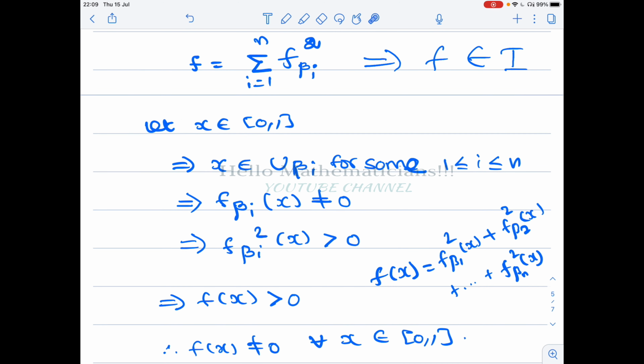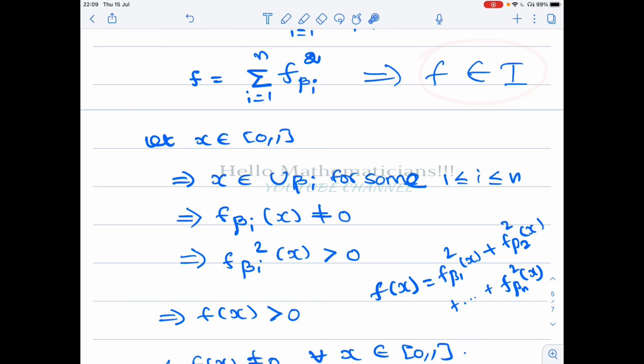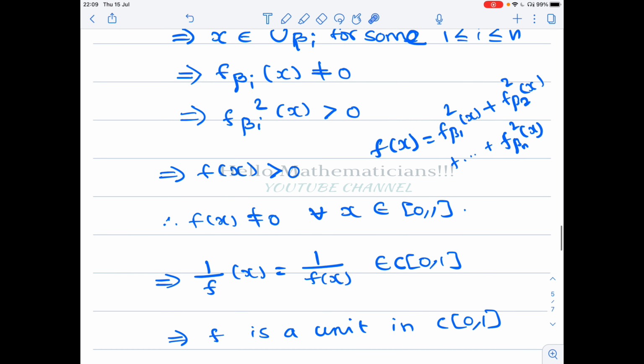So already we proved that f is a point in I, therefore it is a continuous function on [0,1]. I mean f is a function in I which satisfies the condition that f of x is strictly greater than 0 for all x. Now this means that f of x is not equal to 0 for all x in [0,1]. This implies that 1 by f of x is defined, and this is also a continuous function.